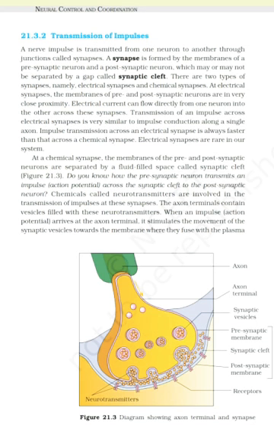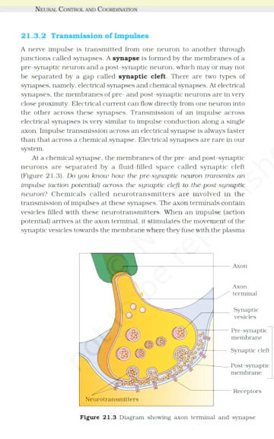At a chemical synapse, the membranes of the pre- and postsynaptic neurons are separated by a fluid-filled space called the synaptic cleft, figure 21.3. Do you know how the presynaptic neuron transmits an impulse, the action potential, across the synaptic cleft to the postsynaptic neuron? Chemicals called neurotransmitters are involved in the transmission of impulses at these synapses. The axon terminals contain vesicles filled with these neurotransmitters.